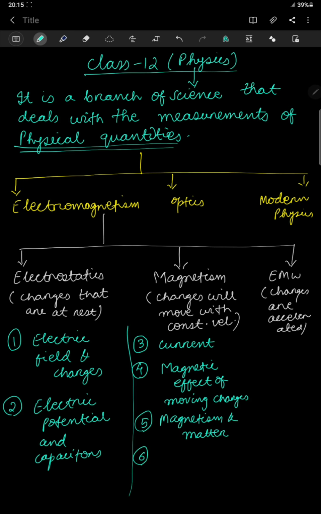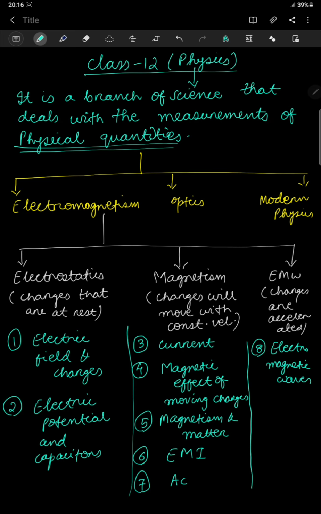Okay. The sixth category will be your electromagnetic induction. We will read in detail about this. Just I want to give you a brief idea what all topics we are going to study in class 12 physics. Then the seventh one is your alternating current. So these are the five topics which you are going to study where the charges will be moving with some constant velocity. And the eighth chapter where the charges are being accelerated, you'll read about electromagnetic waves. Okay, so this is your broader classification of electromagnetism.